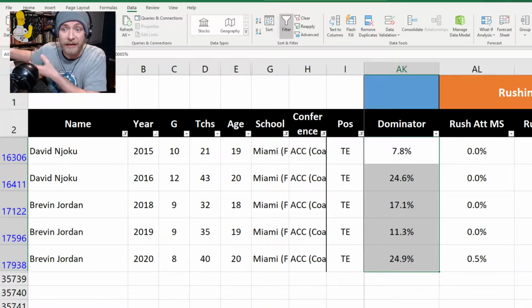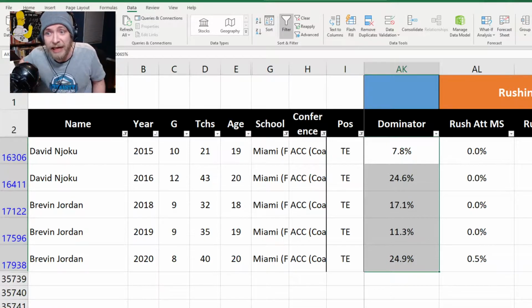Not everyone hits even these 24% heights. But, again, David Njoku's last season, he had a 24% dominator. Brevin Jordan's last year, 24% dominator. The hype is not there for Brevin Jordan. I think the difference is that combine data for David Njoku really put him over the edge. But I think anyone describing Brevin Jordan as underproductive is not looking. He was very productive, especially once you take his conference into consideration.